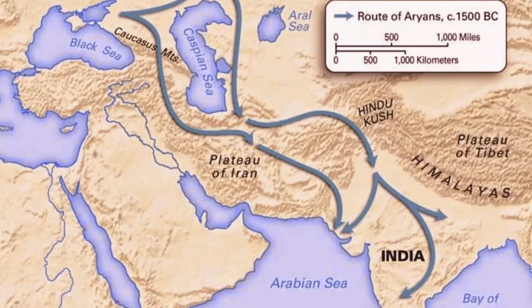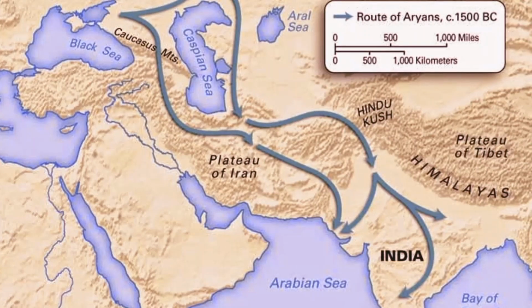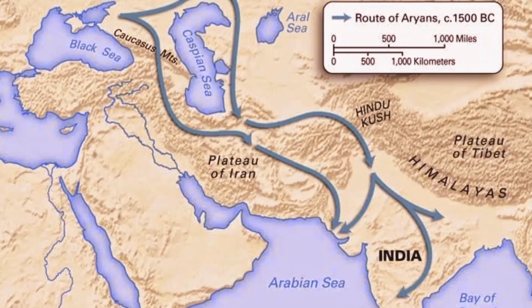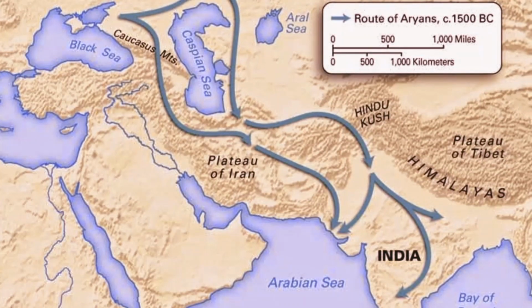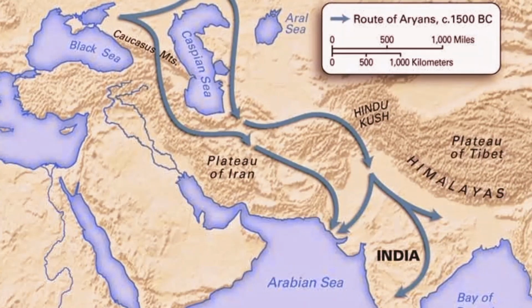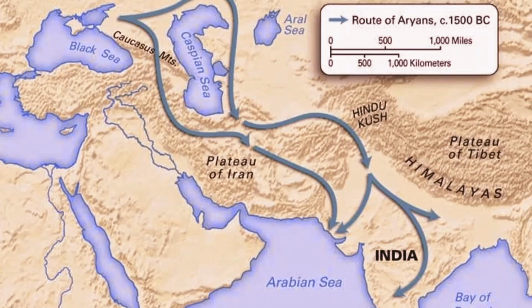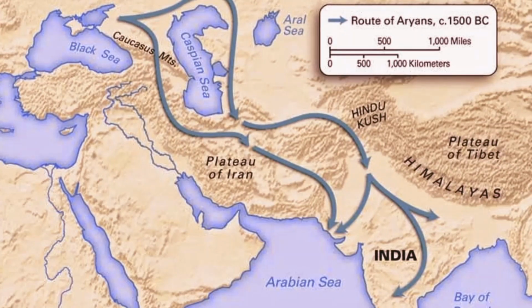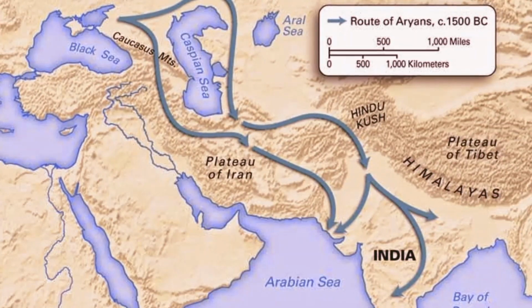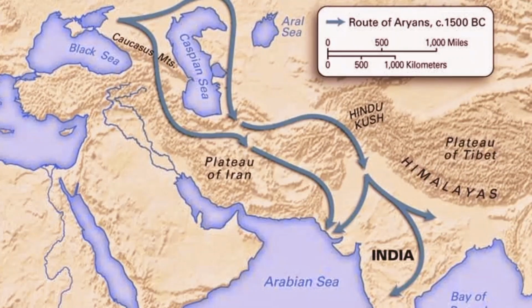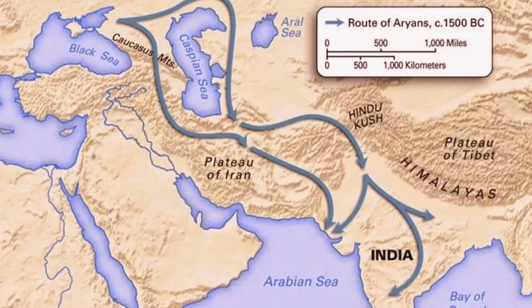Aryans ruled India for 900 years, between 1500 BC to 600 BC. In this period, the Vedas were started. Vedas were of two types: early Vedic period and late Vedic period. Early Vedic period was between 1500 to 1000 BC. Late Vedic period was between 1000 BC to 600 BC. In this period, the Ramayana and Mahabharata were written.